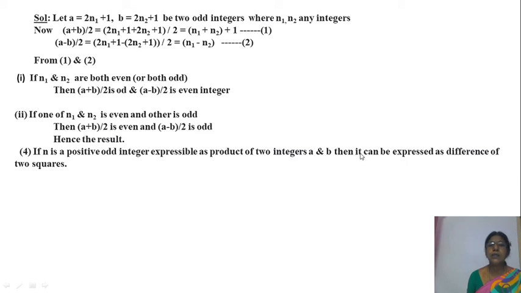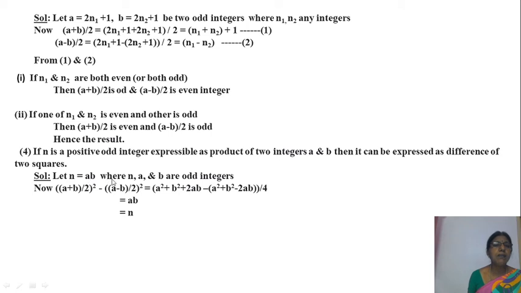What we are going to show is that this n can be expressed as a difference of two squares. Okay, now if n is equal to the product of two integers a and b, n is odd. Let n is equal to ab, where n is an odd integer. Suppose n is equal to 35. That is equal to 5 into 7. You assume n is equal to 35. Then a is equal to 7 and b is 5. 7 into 5. Both 7 and 5 are also odd integers.